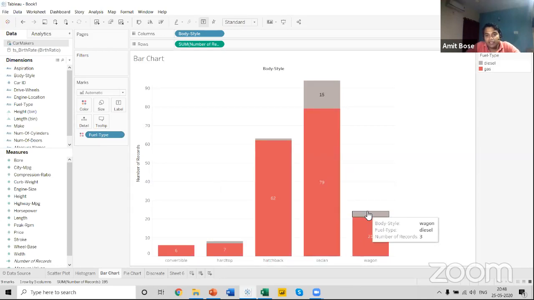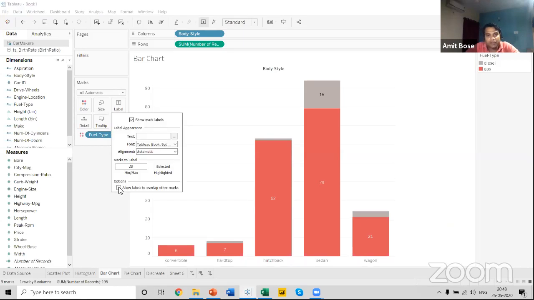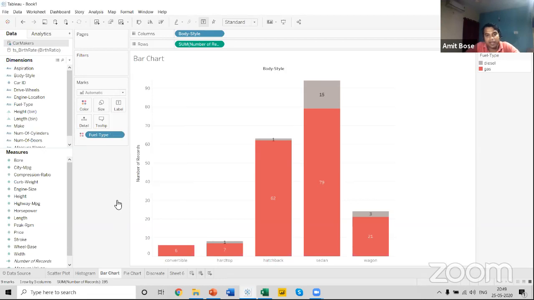Even I cannot see the total that should be valid over here. Like over here, if I hover a mouse, you can see there should be 3 over here, which I'm not able to see. So I can achieve this overlapping option from the label. Click on this label option and click on this particular checkbox, and you can see that I can see the overlapping totals. But what about the total value which was there?